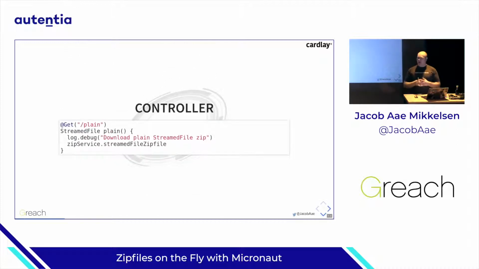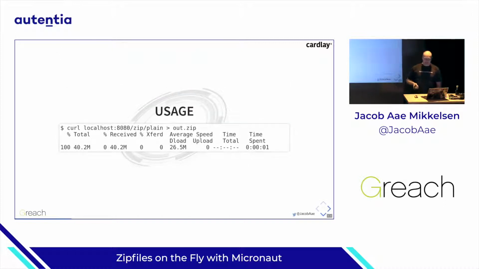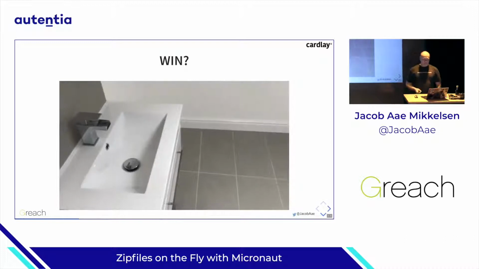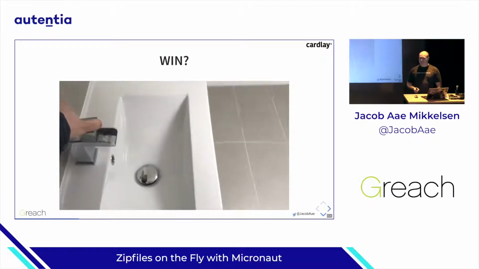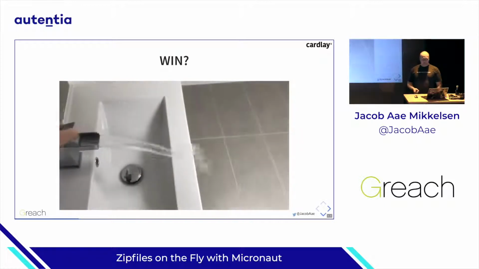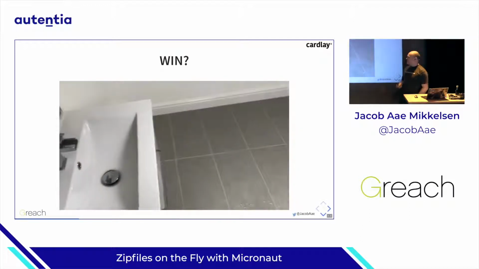And in the controller, it's very clear what happens. We just have the streamed file, deliver it over, and let Micronaut take care of this. This actually works. It's a good solution, at least from a functional point of view. It works. I can ask for the zip file in plain, and I get it. It's a 40 megabyte zip file, and it just works. It's correct. No problems. See, it works. We tested it. Works on my machine. Put it into production. Things are slightly different.